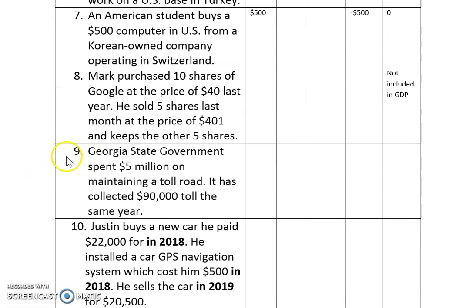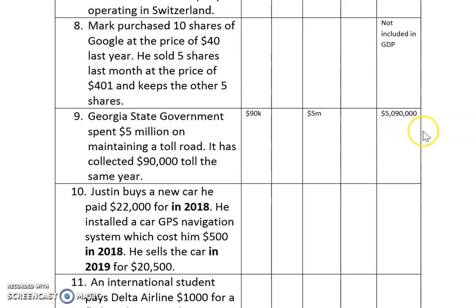Number 9, Georgia state government spent $5 million on maintaining a toll road. What do you think? Government, isn't it? Georgia government, so it's a government spending. Okay, so it has collected 90,000 toll the same year. Who pays 90,000? Consumers, right? We pay that. So it is under consumption. Yep, so that is the total.